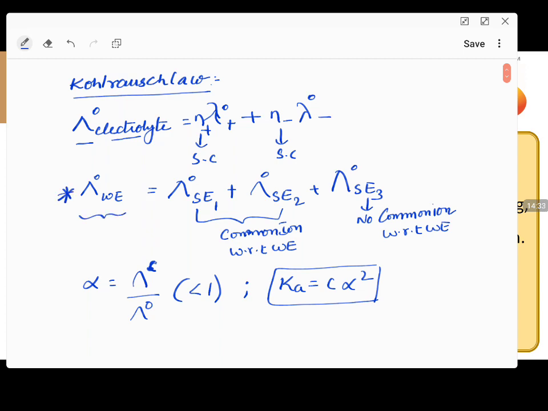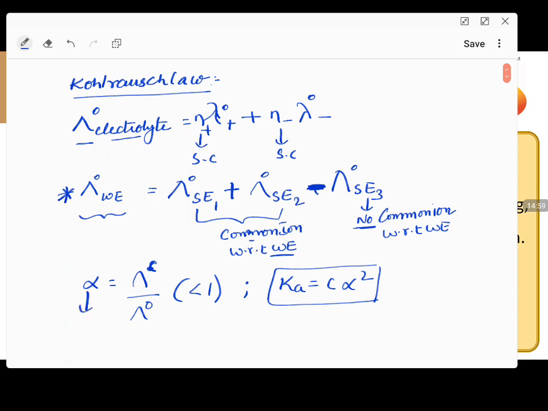For a weak electrolyte, lambda naught is calculated with the sum of two strong electrolytes subtracting one strong electrolyte. The strong electrolyte which has a common ion with respect to the weak electrolyte is added; the one with no common ion is subtracted. That is the logic for the Kohlrausch law applications.